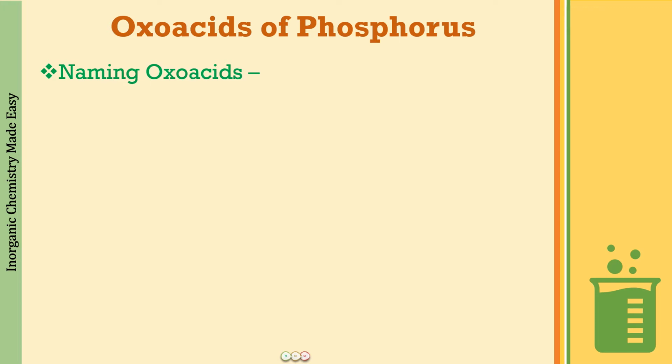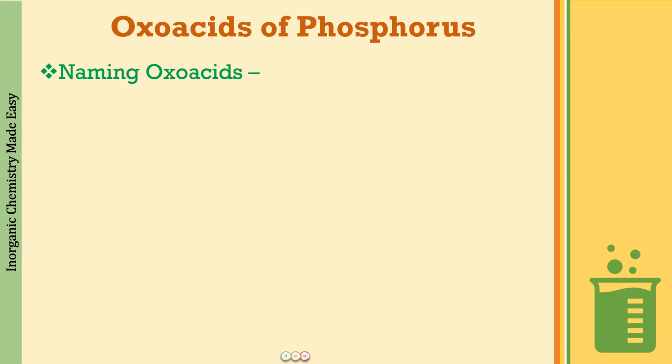So according to those oxidation states, they can form different types of oxo acids. The other thing is that hydrogen, oxygen and the Z element can vary in number, and with the difference in their numbers, we are going to have different oxo acids. So because of that, it is very, very important that you learn the correct way in which these oxo acids are named.